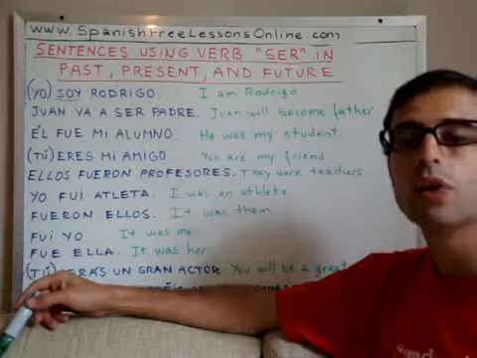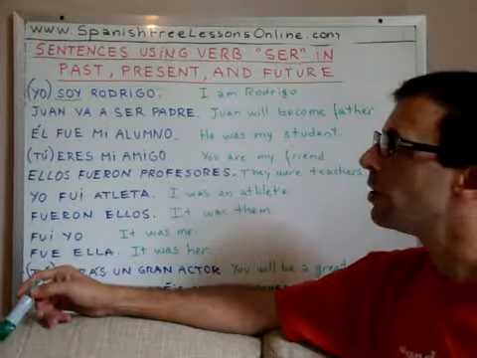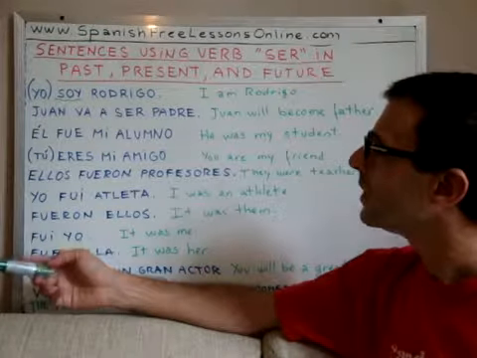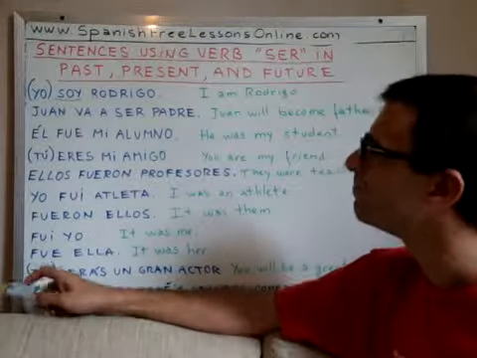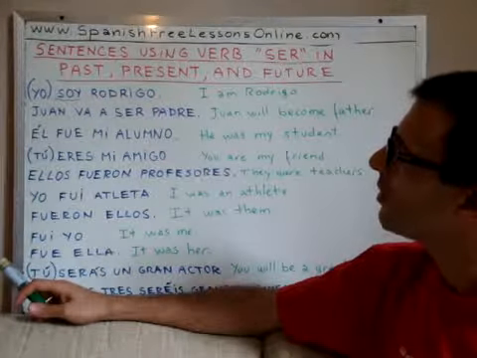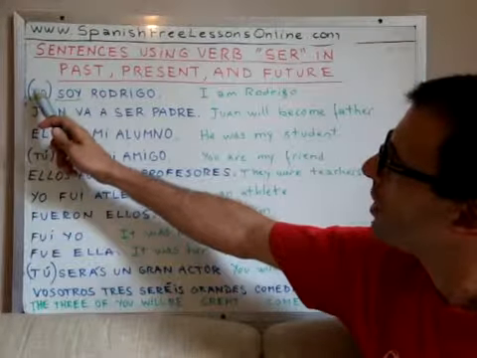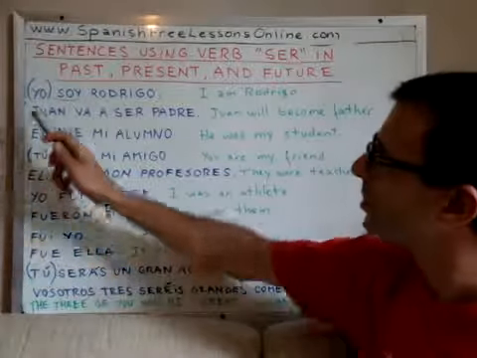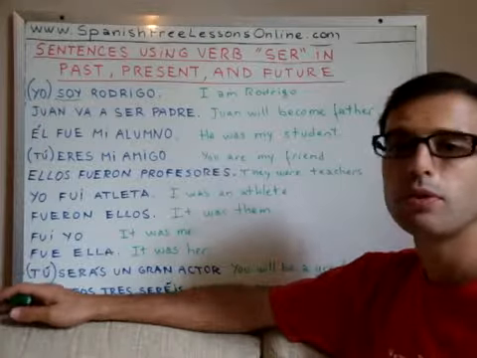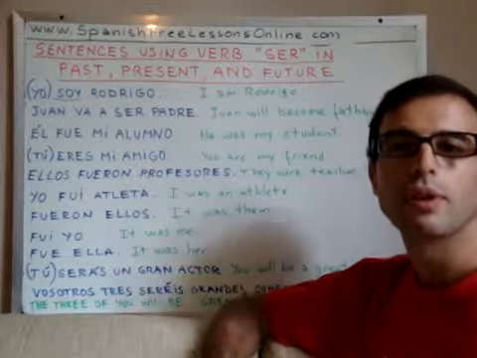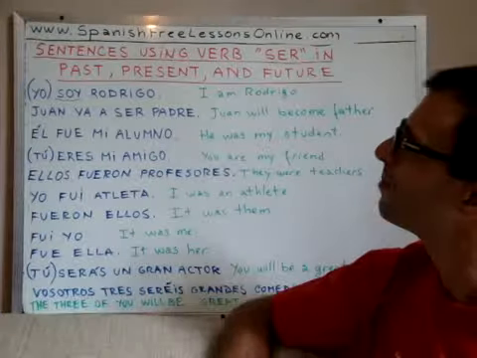Or we can say yo soy Rodrigo if we want to be a bit more specific, that I am Rodrigo, okay? So many times people actually add the subject pronoun, although it is not necessary, just in order to give a stronger feeling to the sentence, for more emphasis.